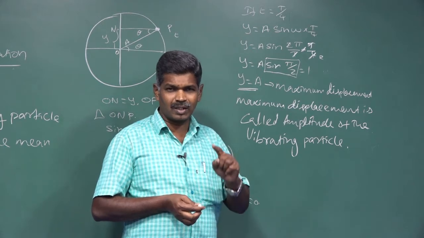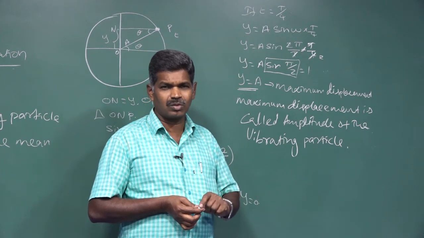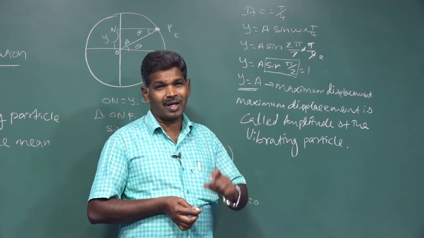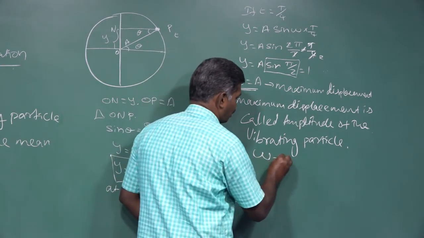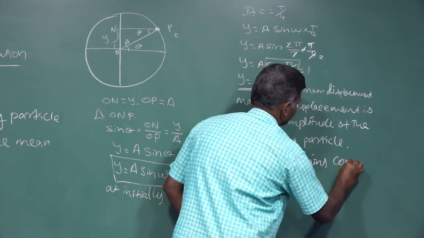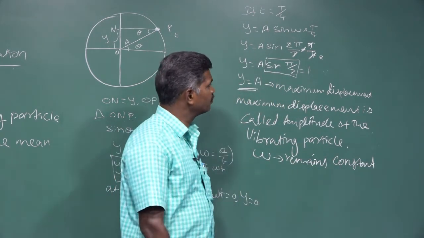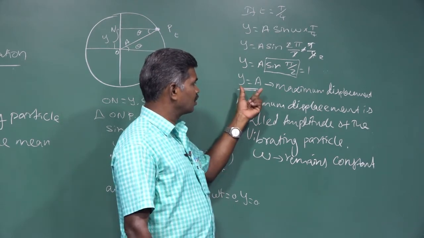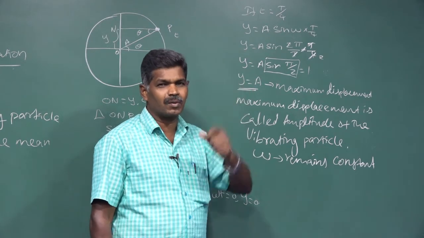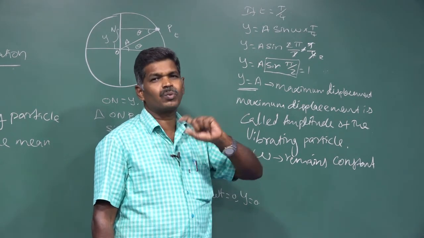Anyhow, if a particle exhibits simple harmonic motion, the particle moves in a uniform circular motion. If it makes a uniform circular motion, the angular velocity omega remains constant. Here the displacement value varies from 0 to maximum as the time varies from 0 to capital T by 4.